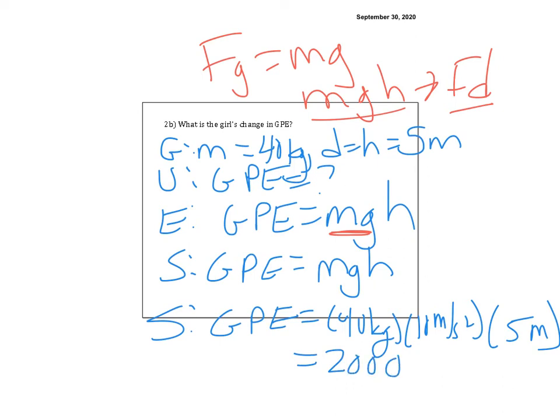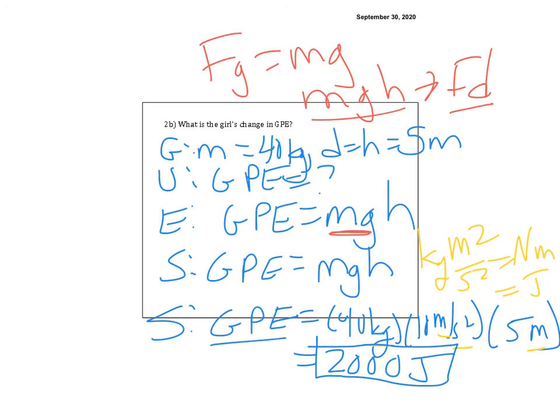Well, what are the units going to be? Kilogram meters per second squared, okay, so it's kilograms meters squared per second squared, but we know that's a Newton meter, and we know that's a joule. The units are the craziest part of this. You could just trust it and say, I know GPE is in joules, but it's nice to see where it comes from.